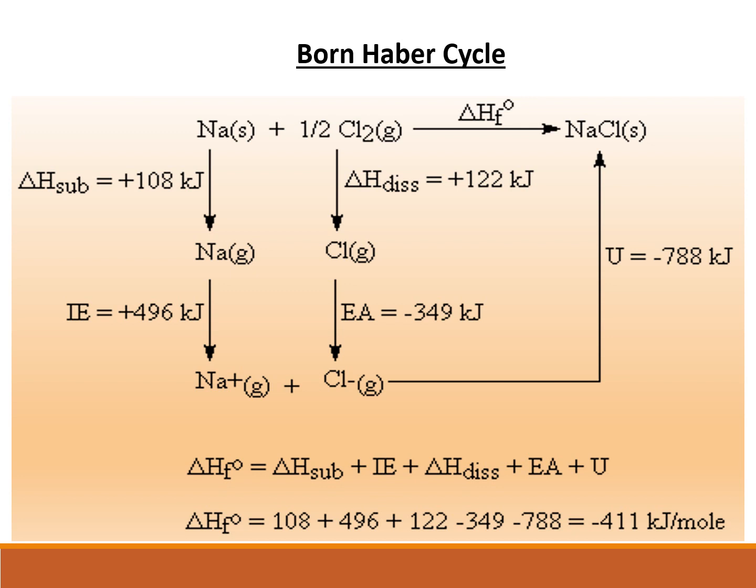And once we get the chlorine atom, it can be converted to chloride anion easily, and some amount of energy will be released during this conversion, which is called electron affinity. So now the chlorine molecule has converted to chlorine atom by absorbing this much energy, that is delta H dissociation, and the chlorine atom has converted to chloride anion by releasing this much energy.